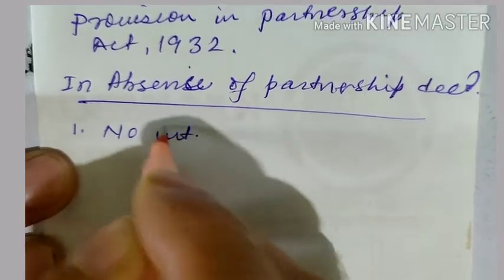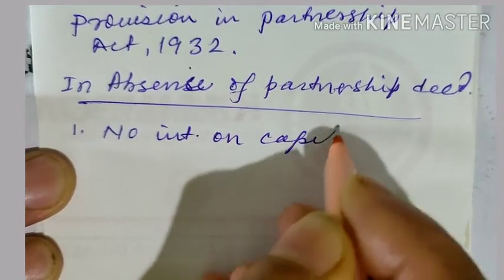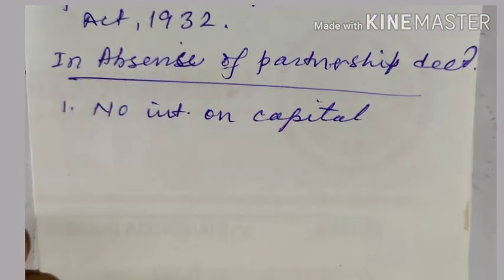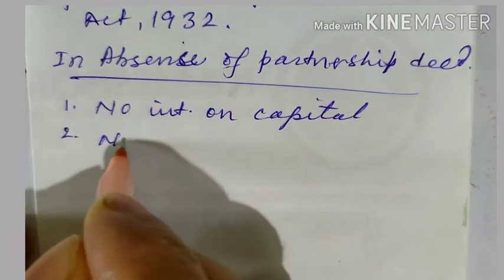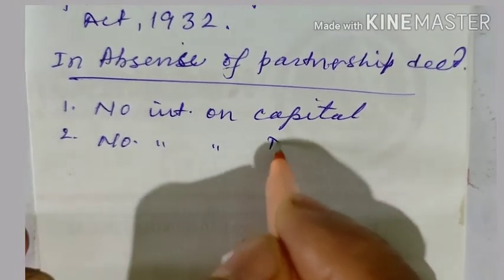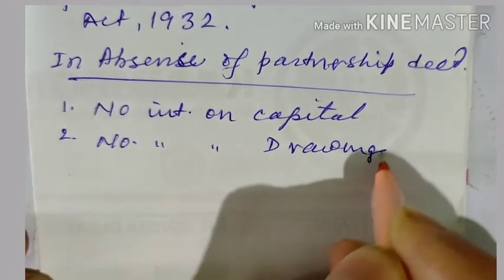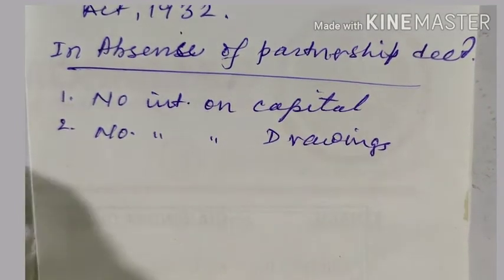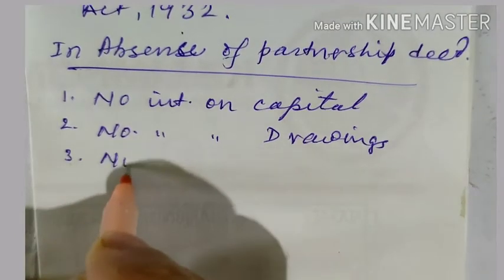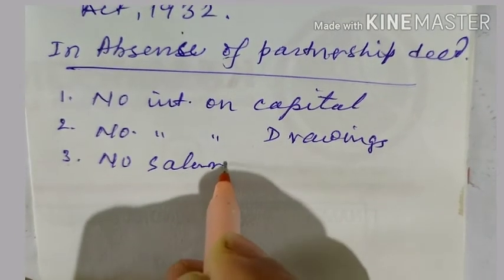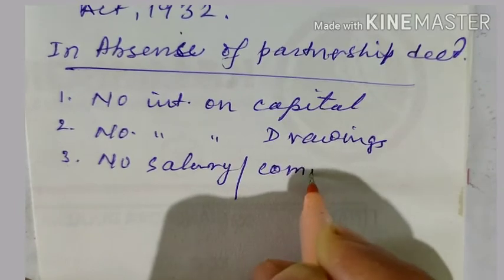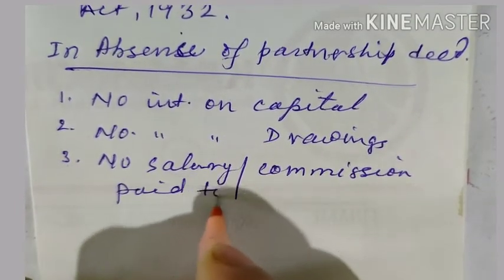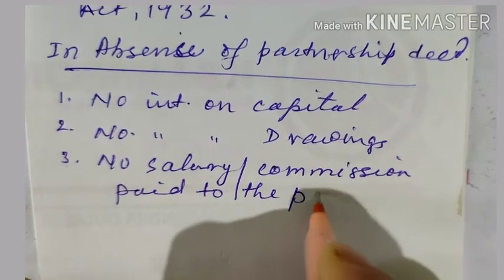No interest on capital. That means interest on capital will not be paid. No interest on drawings. Again, interest on drawings will not be charged. No salary or commission paid to the partners.